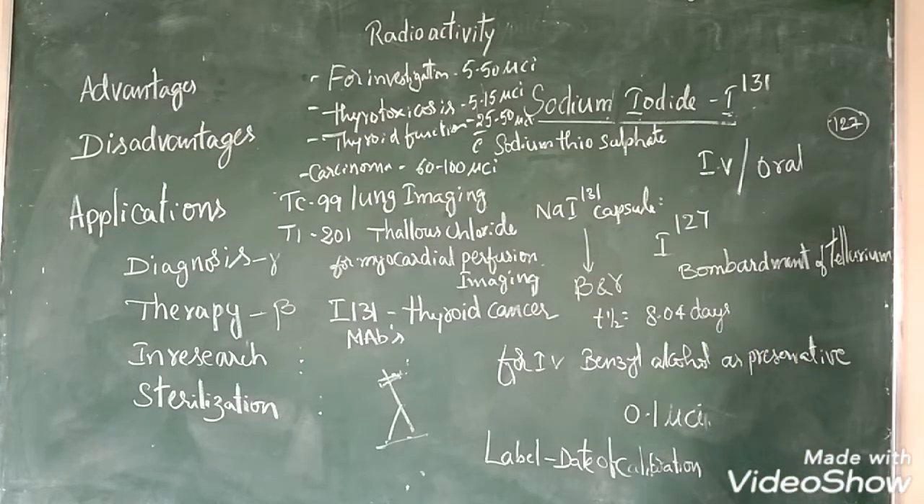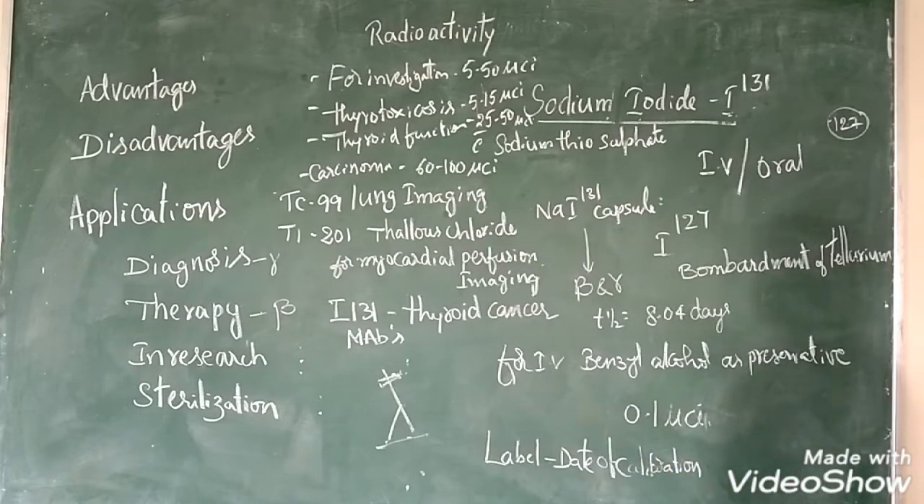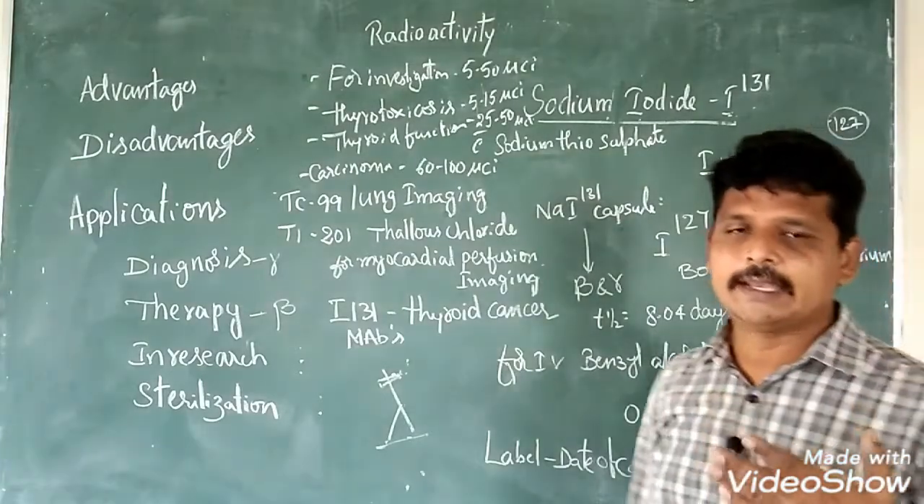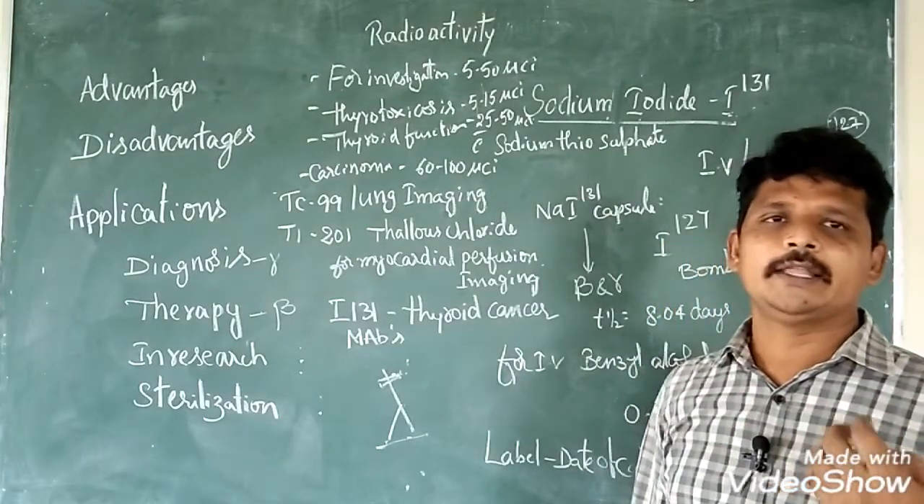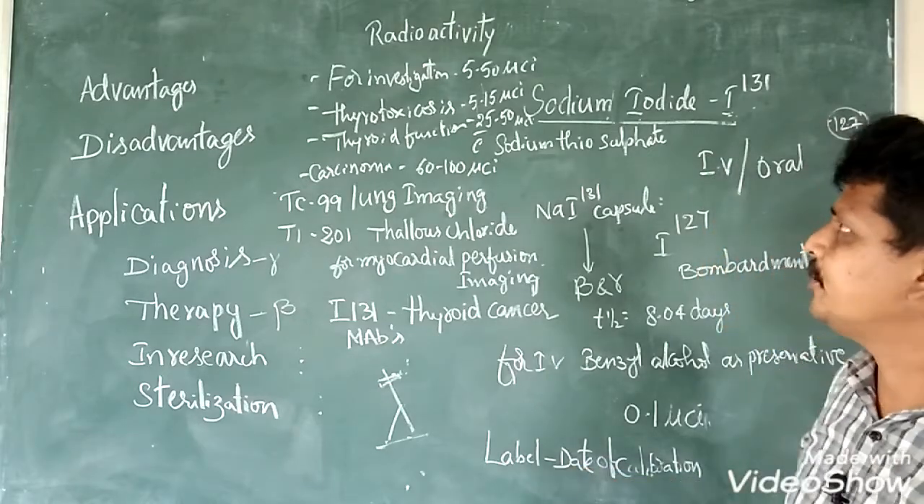Normally benzyl alcohol is used as a preservative for the dilution. The normal dose requirement is 0.1 microcurie, so we have to dilute in such a way that the individual should get 0.1 microcurie. The label should have the date of calibration. Calibration means at what time they calculated the drug regarding the emission of these particles. That date should be mentioned properly.